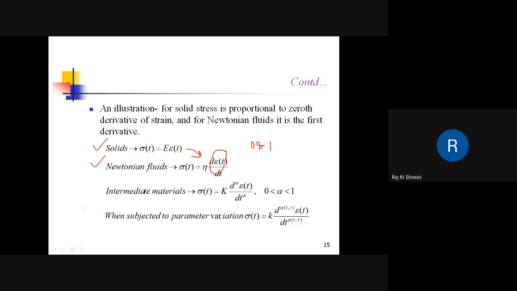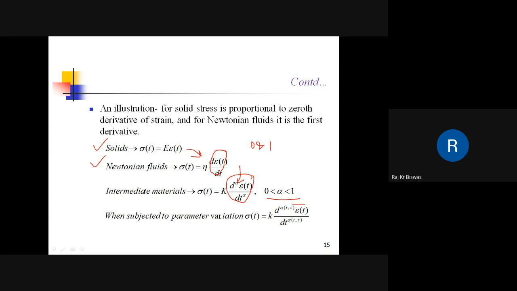Okay. So for intermediate materials, this is the stress-strain relationship: K is some constant, alpha order derivative, where alpha is in between 0 and 1. Now, when these intermediate materials are subjected to some parameter variations, maybe changing from solid to liquid or liquid to gas, then what happens? This dynamics no longer remains constant. That is, the order of the derivative does not remain constant. Rather, this order alpha will change with time or some other parameters.